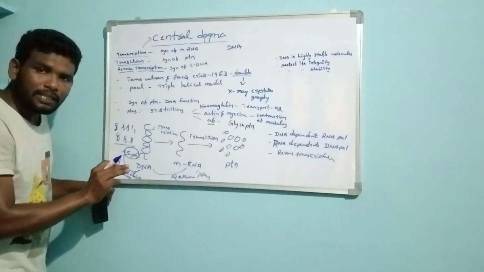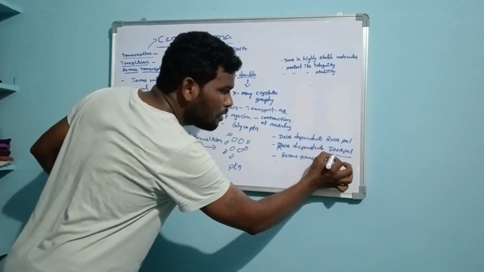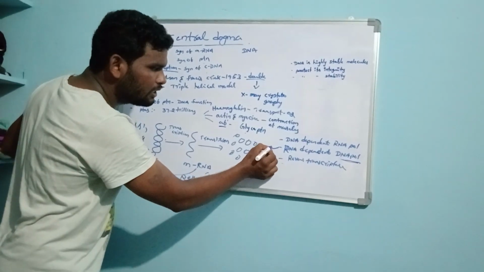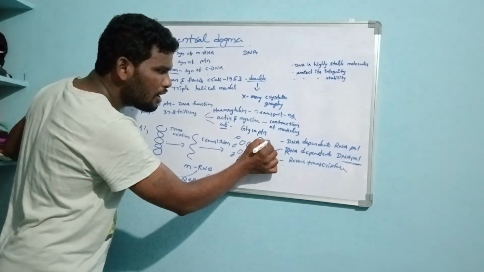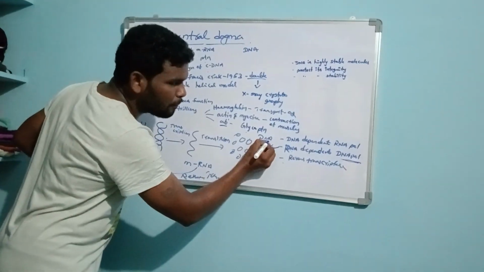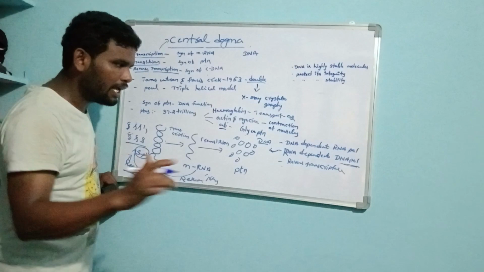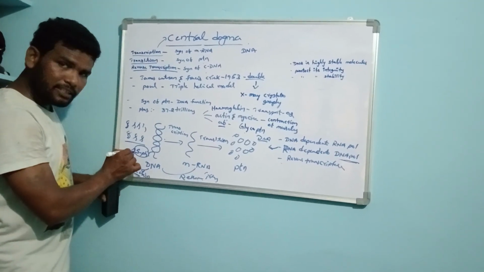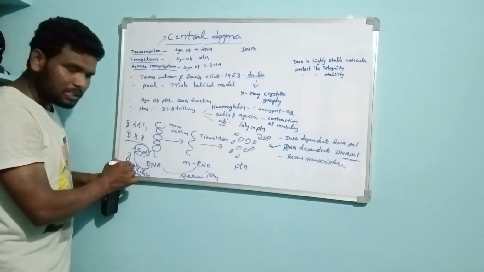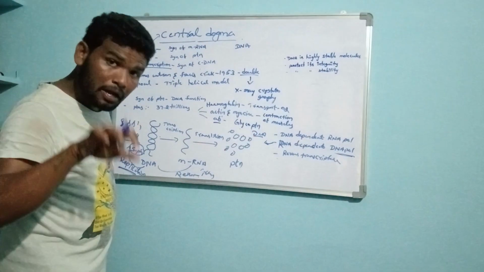This is catalyzed by the enzyme DNA dependent DNA polymerase, the main important enzyme present in the DNA replication process.